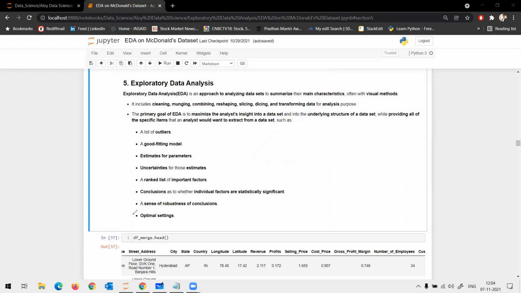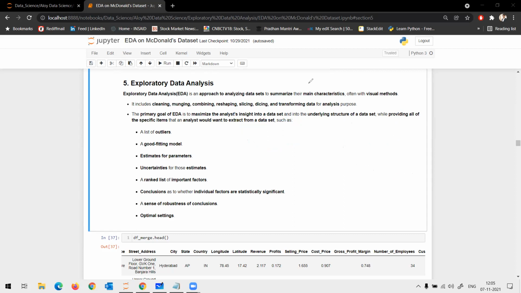Coming to the sense of robustness of conclusion. If your data is very close to each other, something like this, where all your points are very close together, then your prediction confidence will be very high. You are more confident in predicting certain points. But when your data points are everywhere, if you use linear regression, predicting certain points would be with less confidence.